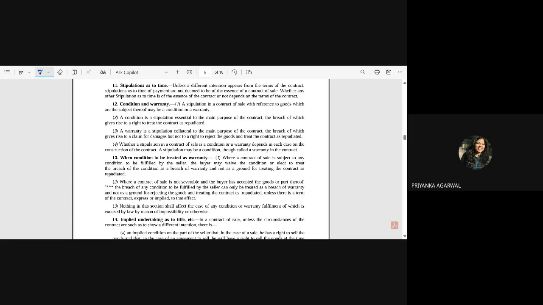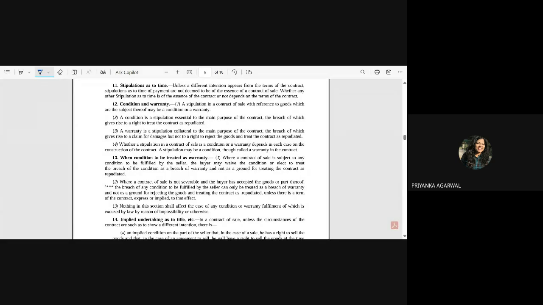A stipulation in a contract of sale with reference to goods which are the subject thereof may be a condition or a warranty. We have just understood that any representation or statement might be a condition or a warranty, right? Like a car which is suitable for a travel agency, that stipulation is your condition. But the horn having a particular sound, or being scratch proof or something like that, that stipulation is your warranty.